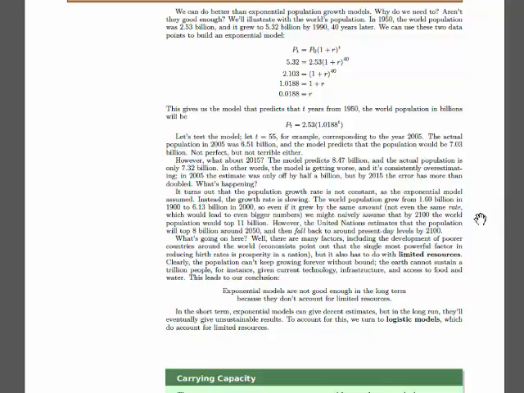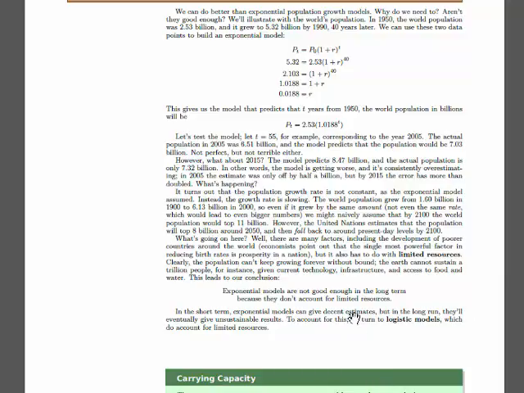And as those limited resources put a cap on what the population can be, as the population nears that point, it slows down and levels off. So the punchline is that exponential models aren't good enough in the long term because they don't account for limited resources when we're dealing with population growth.